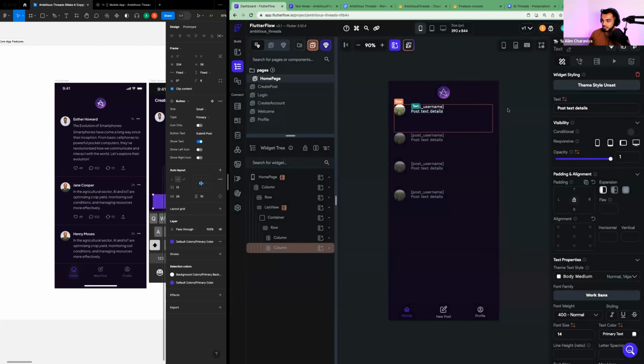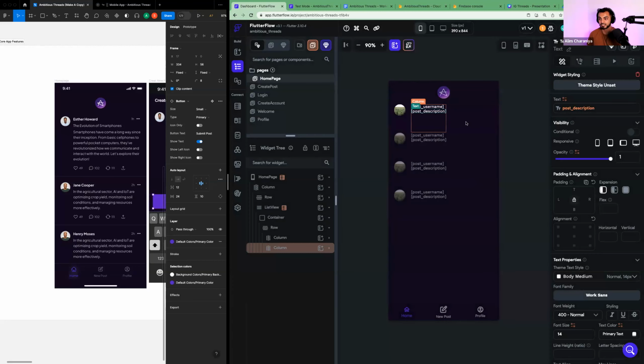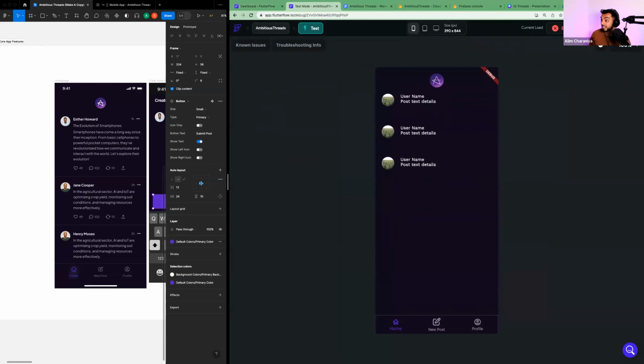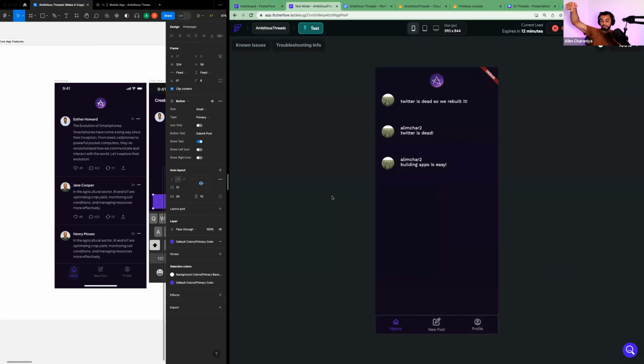And you guessed it, if you think that we're going to do the same thing, one post item, post description for this. Boom, boom. And now we're seeing that when I click instant reload, I can see the post description. And now we should have a real functioning app. And I wouldn't be surprised if this breaks because we don't have... it didn't break, but notice how we didn't have a username for the first one. That's because the username property didn't exist when I first started this. But boom, now y'all are seeing how this works. We are almost built like our own Twitter.